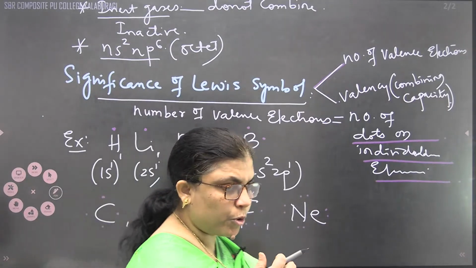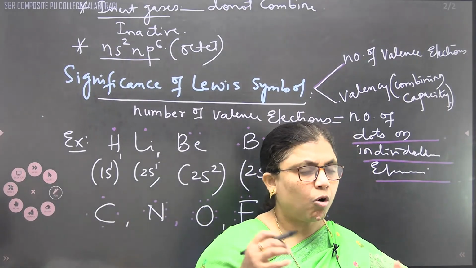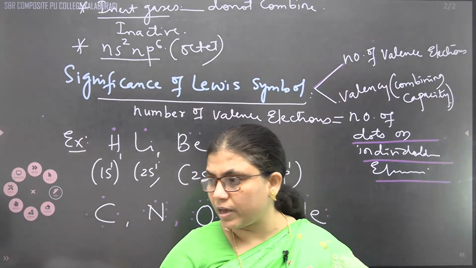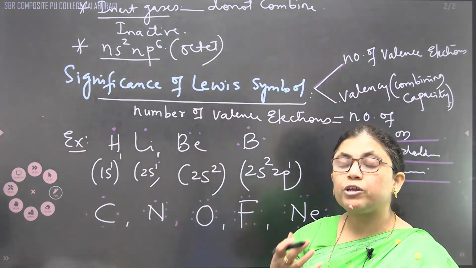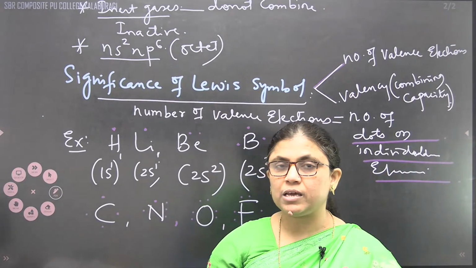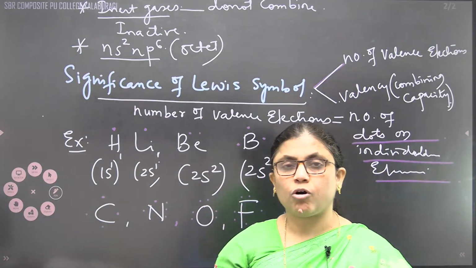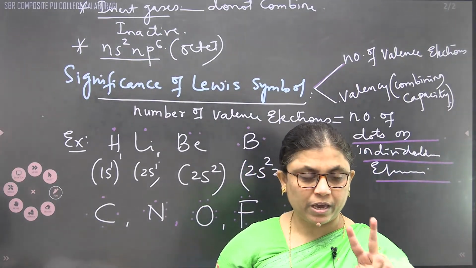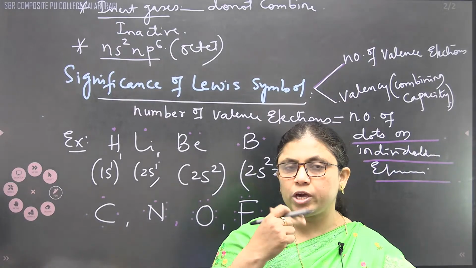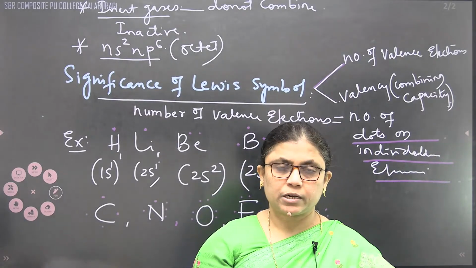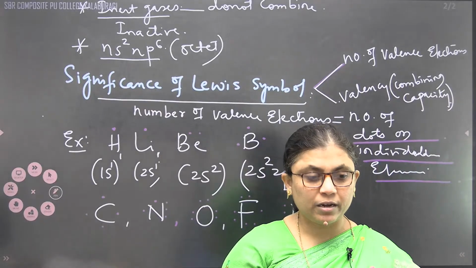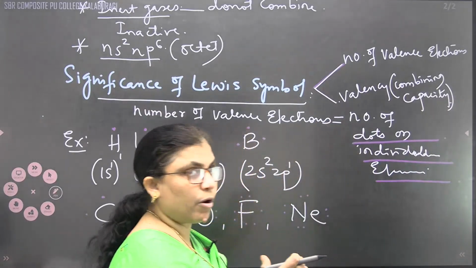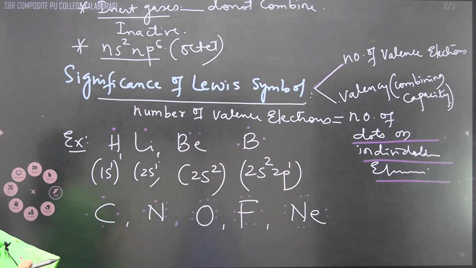Now the next point arises: whether they are bonding atoms, molecules or ions, how are they going to form a bond? Remember one thing, they can always form a bond in two ways. One, by sharing of electrons. Second, by transfer of electrons.